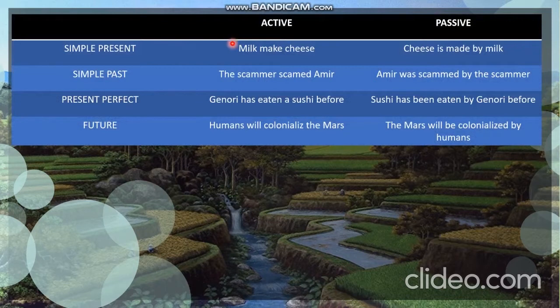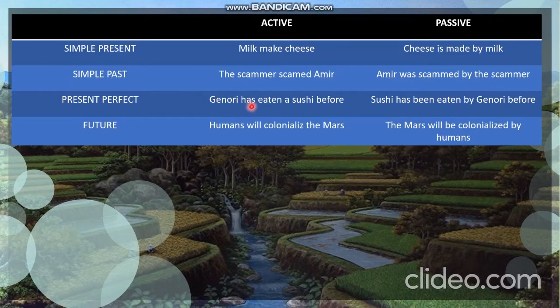I have some examples to make it clear. Simple present active: makes cheese. The passive: cheese is made from milk. Only the subject and object change places, and they include be and the past participle. Verb 1 becomes verb 3. In simple past, the scammer scammed Amir. The subject and object change, plus be, and the verb 2 in simple past becomes verb 3, the past participle, so it becomes Amir was scammed by the scammer.